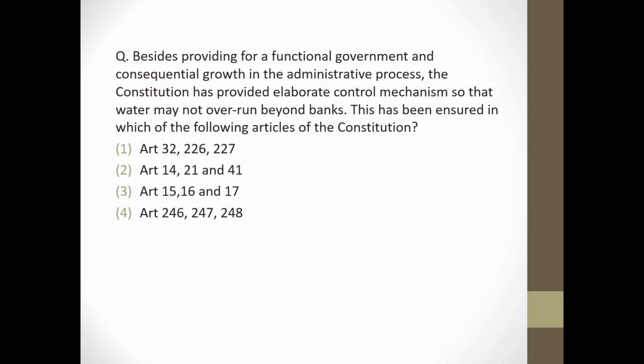Next question. Besides providing for functional government and consequential growth in the administrative process, the Constitution has provided elaborate control mechanisms so that the water may not overrun beyond banks. This has been ensured in which of the following articles of the Constitution? It's option number 1, Article 32, 226 and 227.